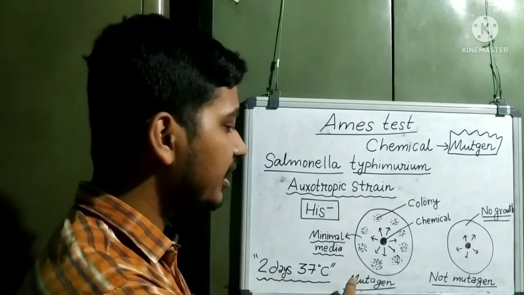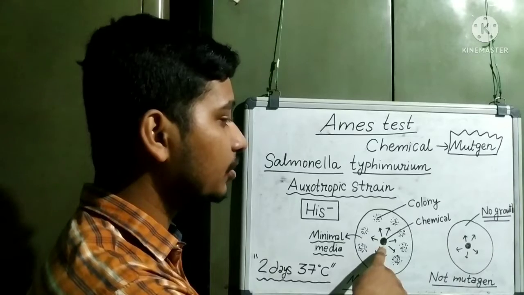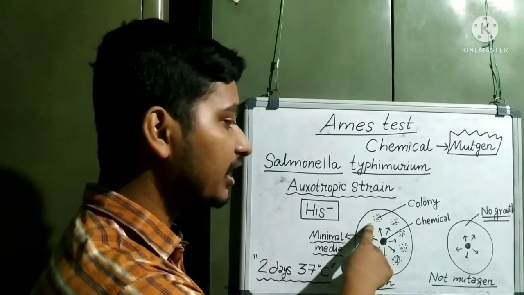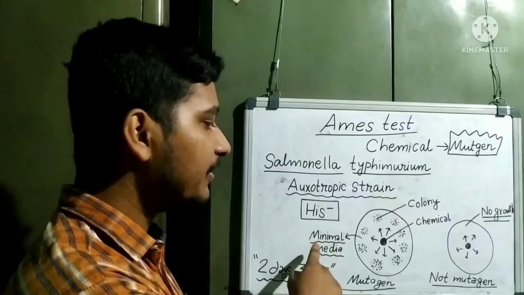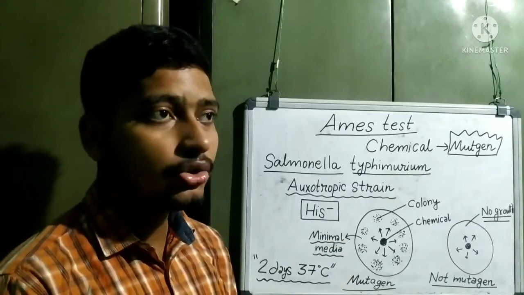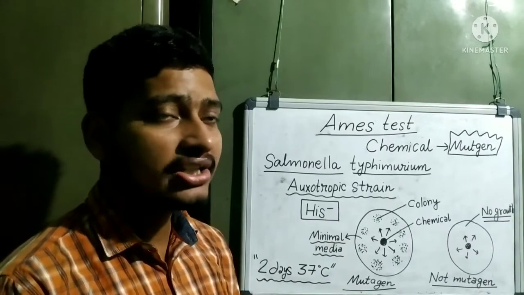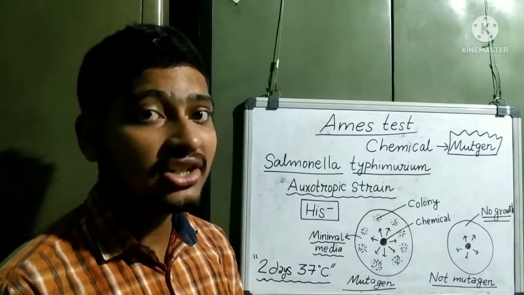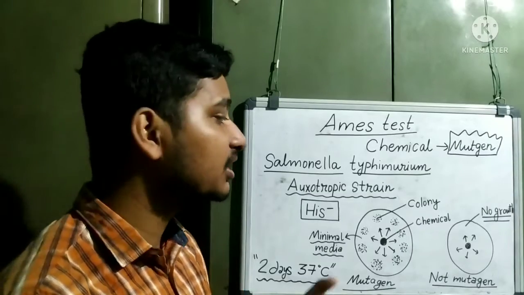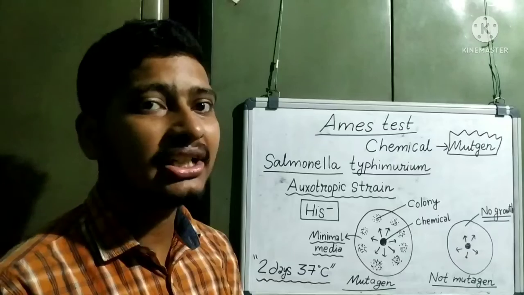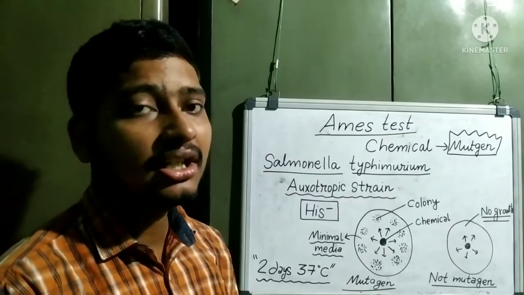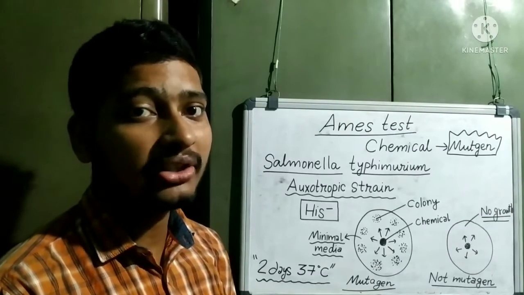So here, if the chemical is a mutagen, then the colony will be observed after 2 days. Here the minimal media refers to a culture media in which something is missing. We have taken only a limited number of amino acids or nutrients.